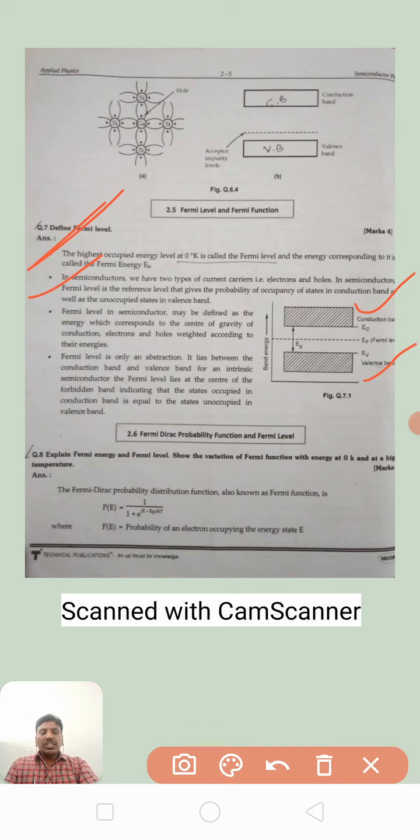So what is the definition of the Fermi level and Fermi energy? Now let us explain the Fermi energy and Fermi level. The question may be asked like this: show that the variation of the Fermi level or Fermi function with energy at 0 Kelvin and at a high temperature. So this is also very important.